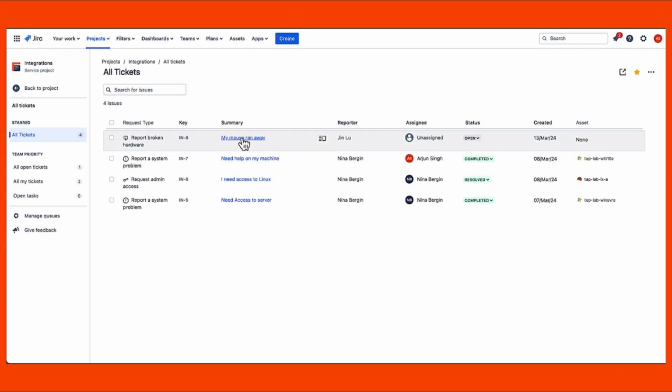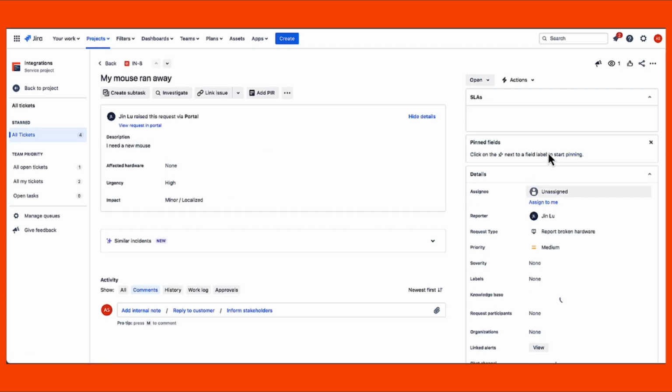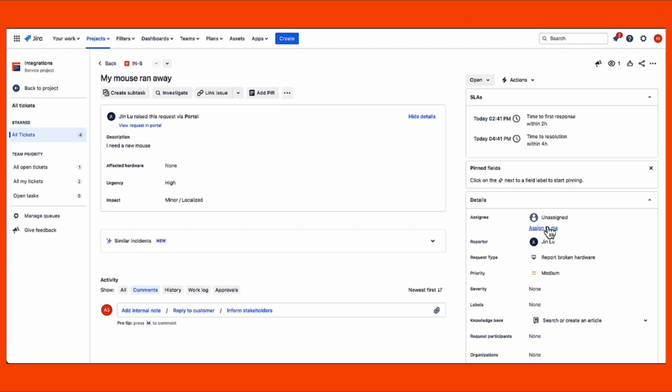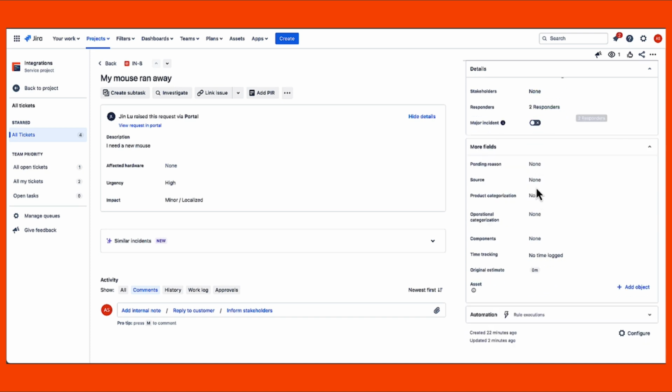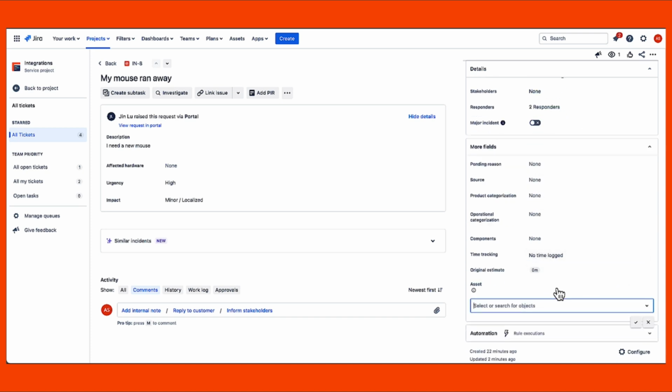The incident will come into a queue where an agent can pick it up, in this case Arjun Singh, who will assign it to themselves as well as put in other relevant information such as the asset name.